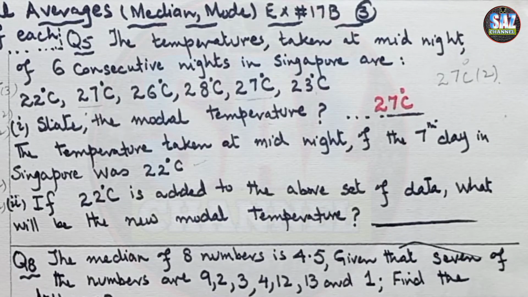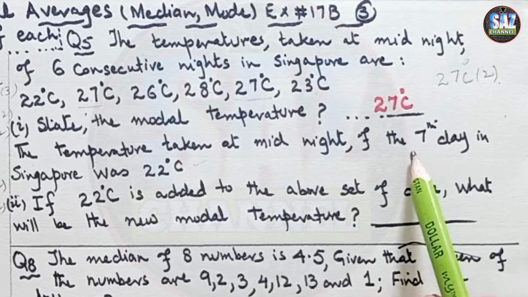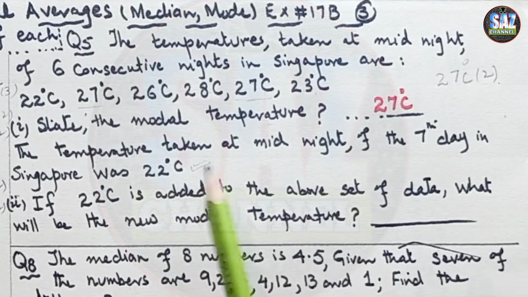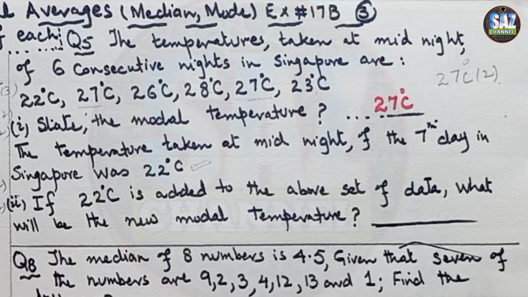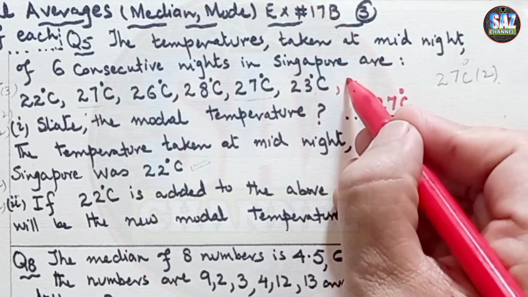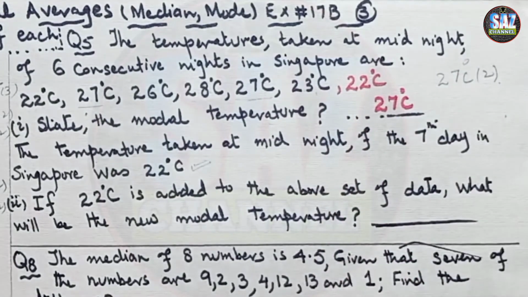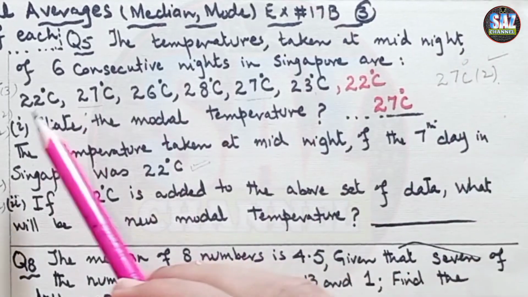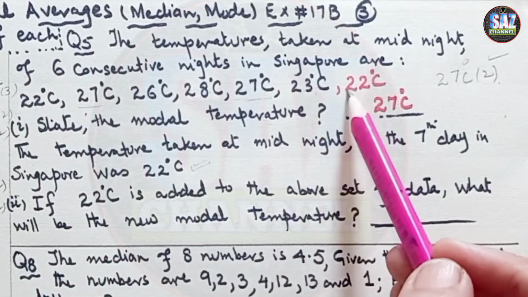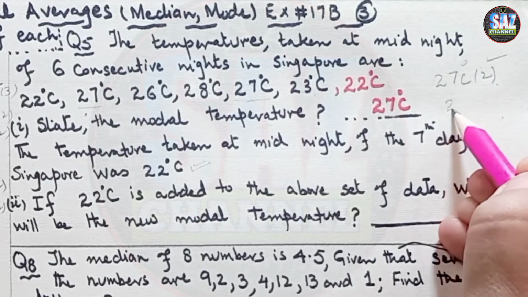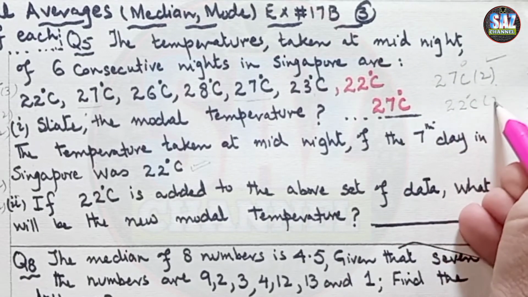The question says the temperature taken at midnight of the 7th day in Singapore is 22 degrees centigrade. Now if we are adding this 22 degrees centigrade to the above data, what will be the new modal temperature? See that in the previous part 27 was coming twice and 22 was coming once only, but one more 22 is added over here. So 22 will also be coming twice.